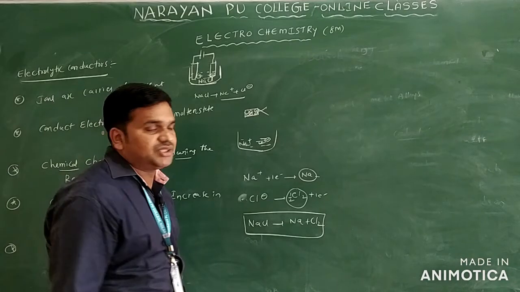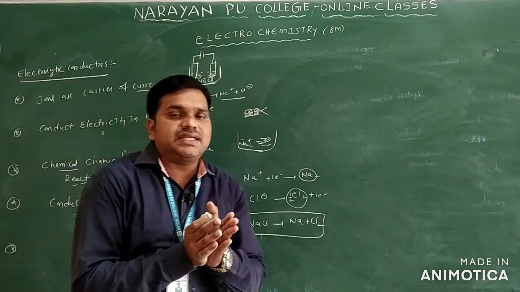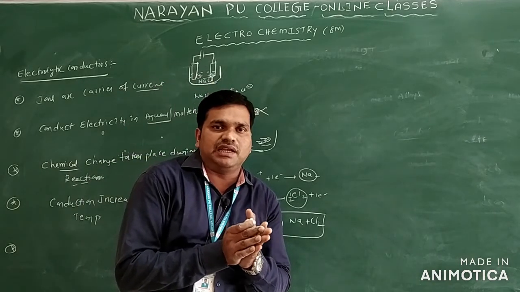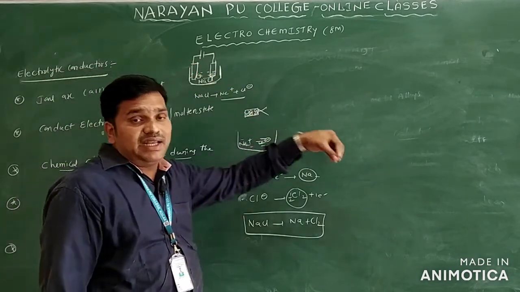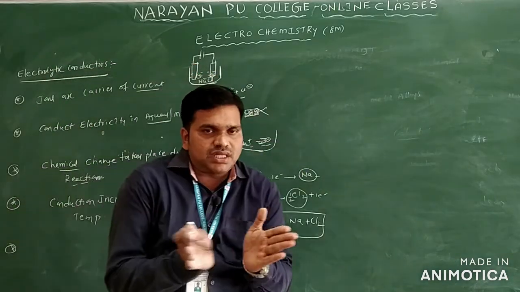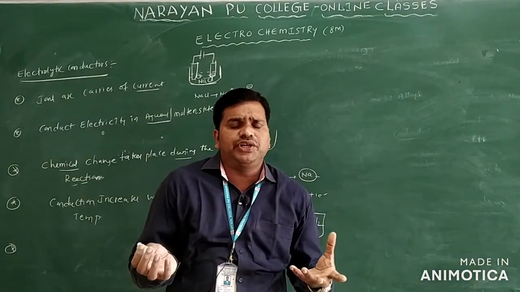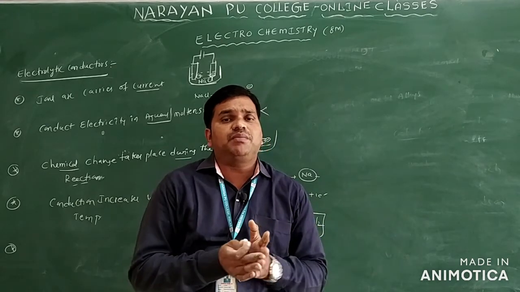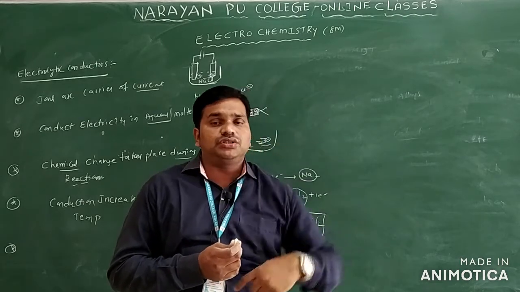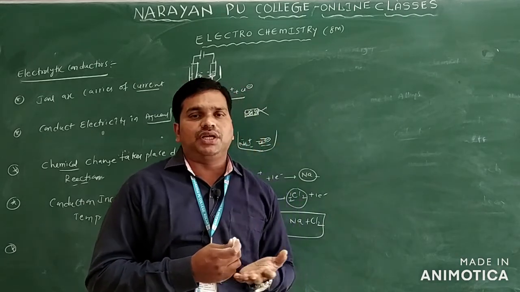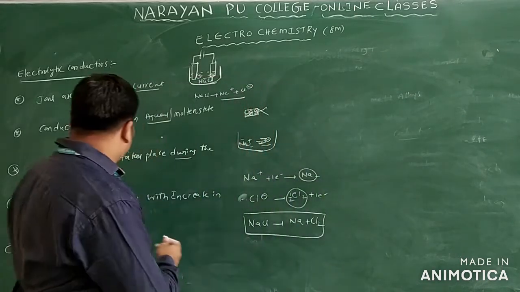And one more point here: conduction increases with increase in temperature. How can we say? Whenever you add water, NaCl dissociates into Na+ and Cl- ions only. When the ions are there, they are at some distance, far away from each other. If they are very close to each other, there is no free movement. If they are far away from each other, the ions can be spread throughout the solution. If the ions are spread throughout the solution, conduction increases only. When the temperature increases, conduction increases only.